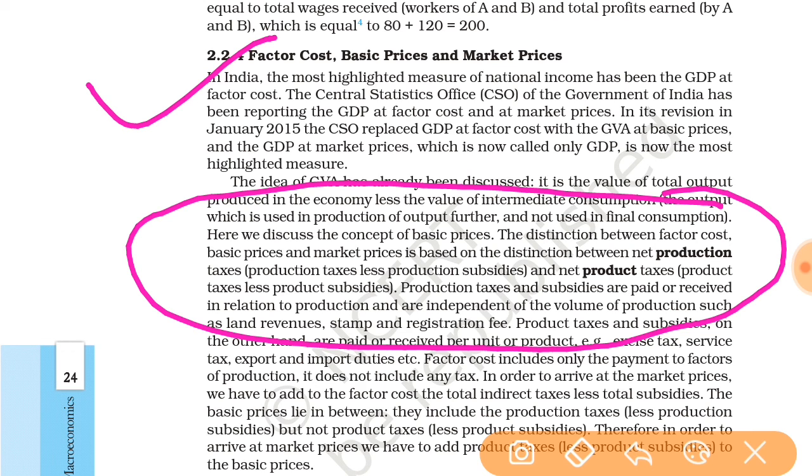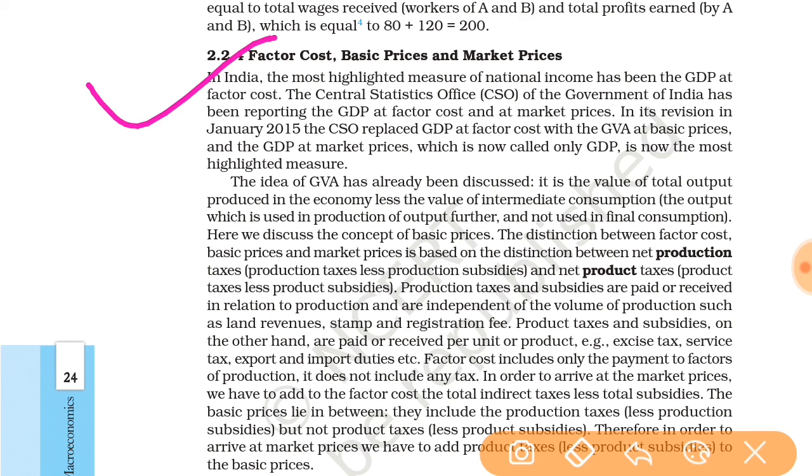Again, the distinction between factor cost, basic price and market price is based on the distinction between net product taxes and net production taxes. So what are net product taxes and net production taxes? Net production taxes are production taxes less production subsidies, and net product taxes are product taxes less product subsidies.